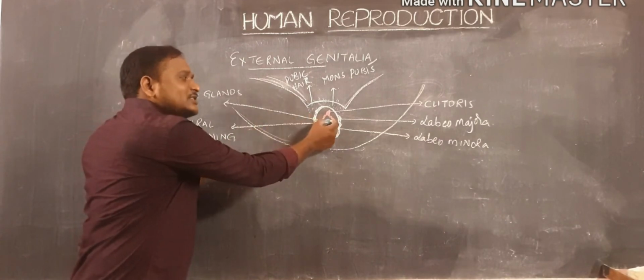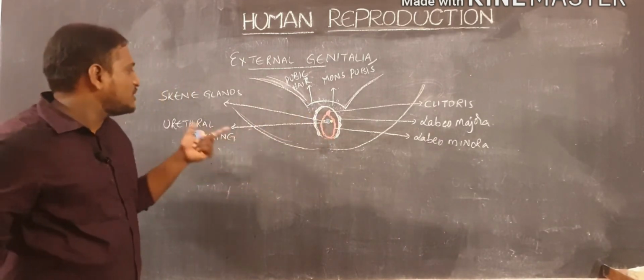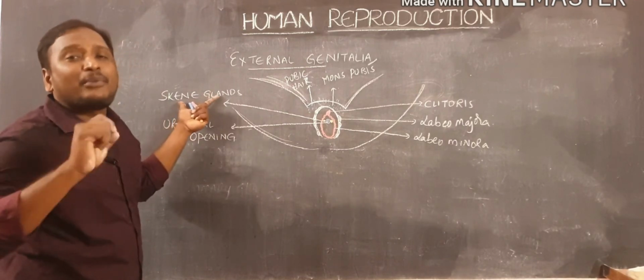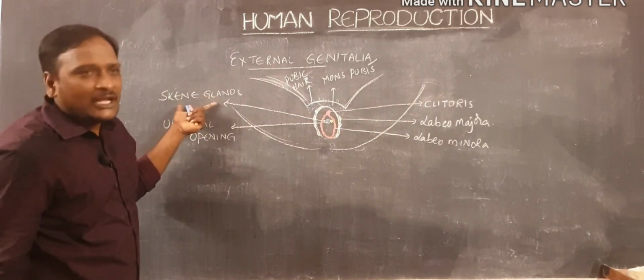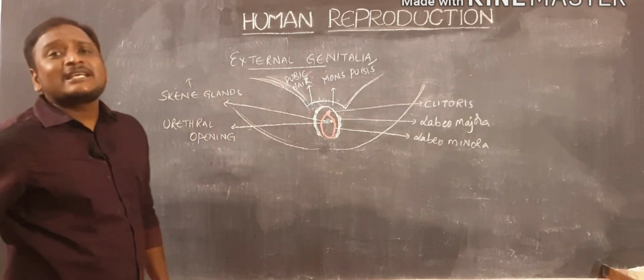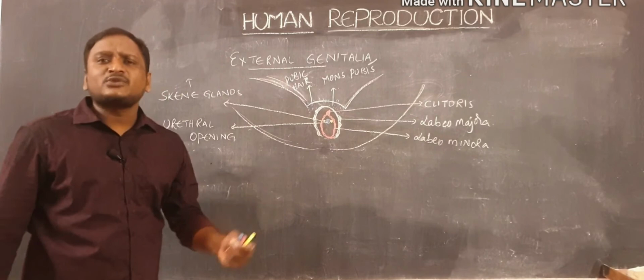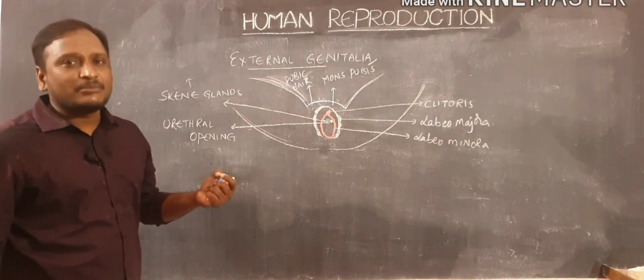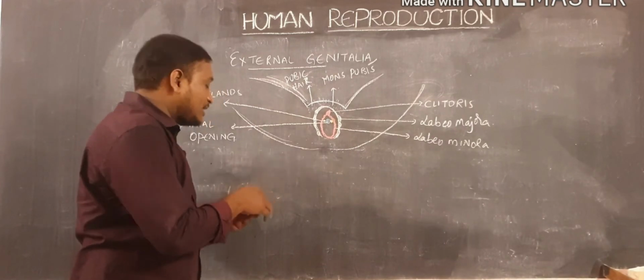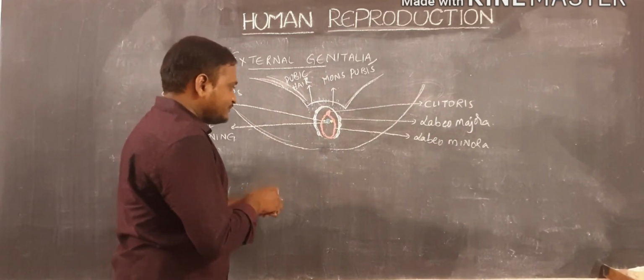Anyway, glands which are present at the lateral side of the urethral opening are also called skin glands or paraurethral glands. These skin glands are mainly helpful for sexual excitement purposes. At the downside there is another opening present.